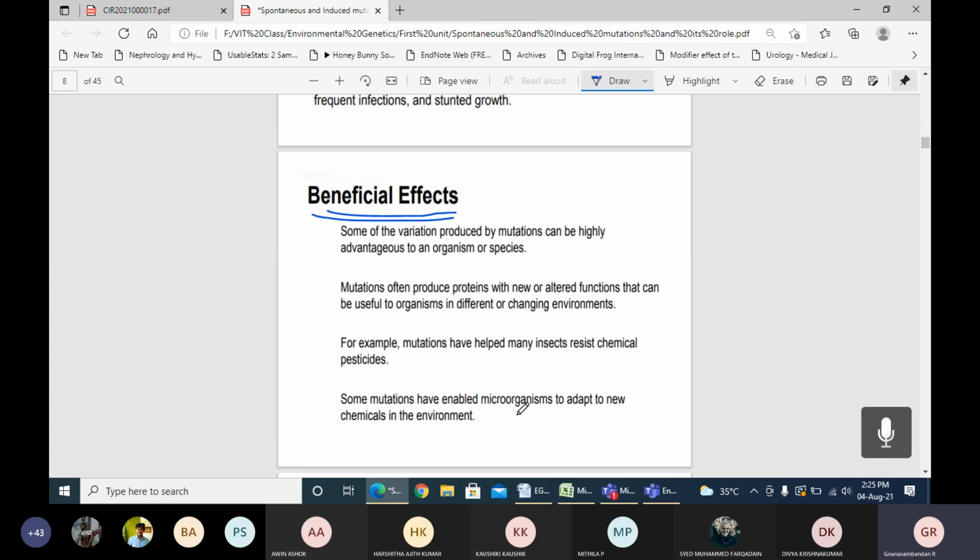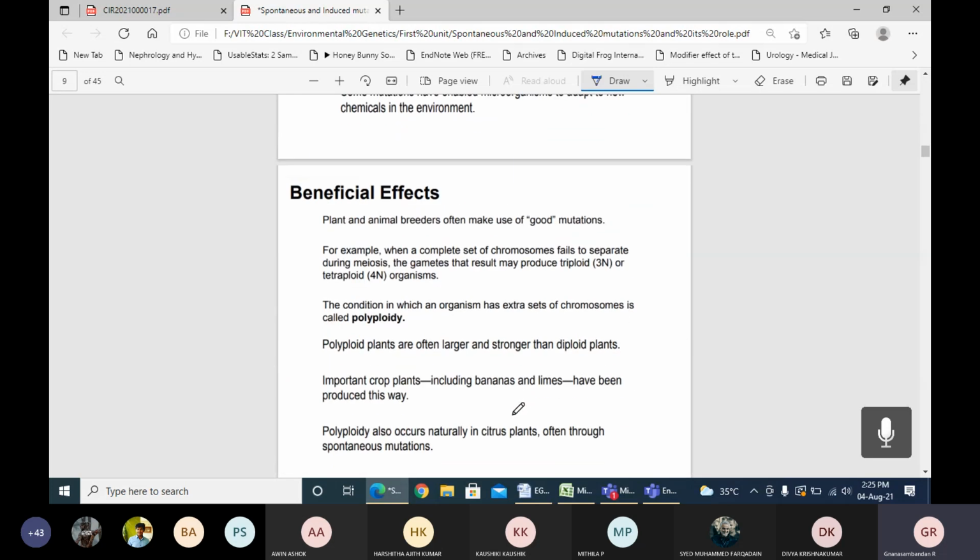Where there is polyploidy, this polyploidy will give survival, also more strength to the plants, and good yielding. So the plant scientists will induce mutations which give a beneficial effect to the cultivation or yielding. For example, a complete set of chromosomes fails to separate during meiosis.